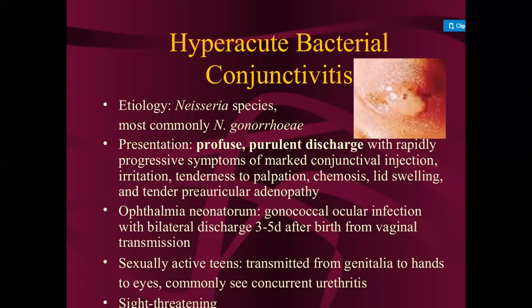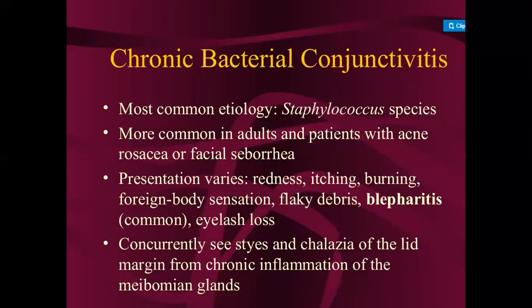Then ophthalmia neonatorum, a gonococcal ocular infection with bilateral discharges. If the patient has infection in both eyes, the patient has bilateral discharges, which occurs 3 to 5 days after birth from vaginal transmission. In sexually active people, it is transmitted from genitalia to hand to eyes, and concurrent urethritis is commonly seen. It will also occur when the person has urethritis. It is sight threatening.